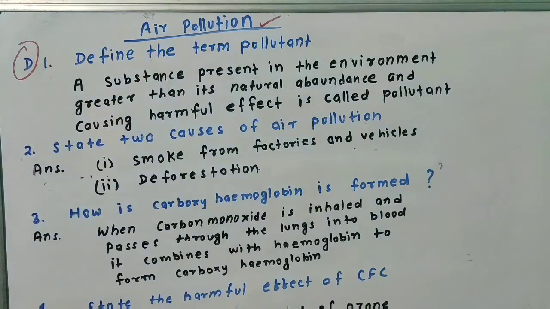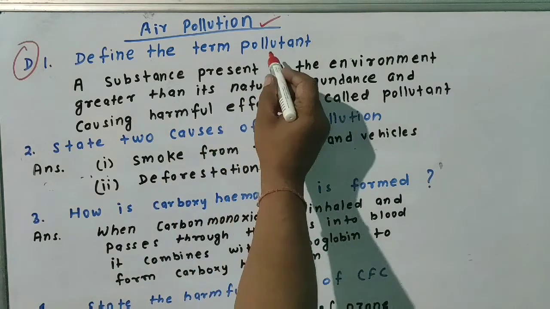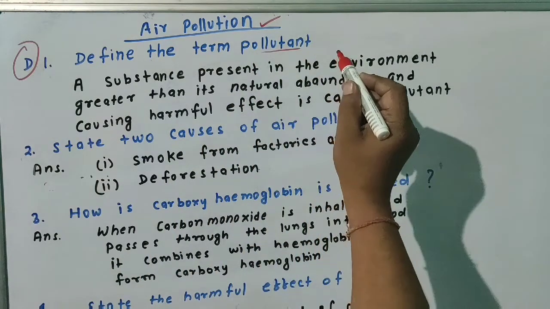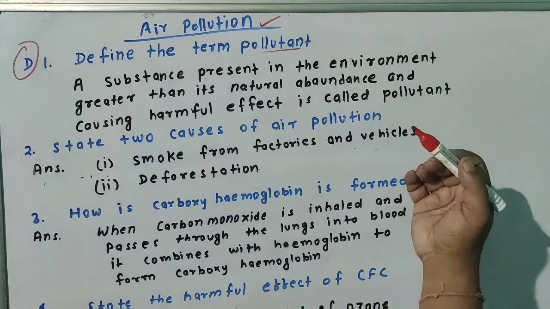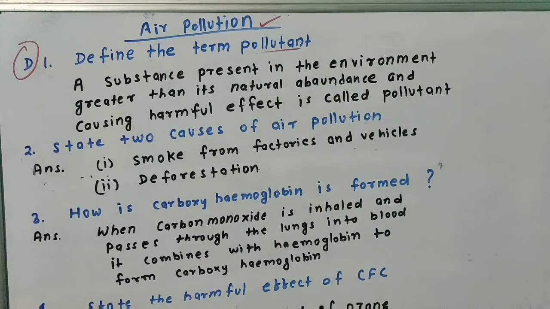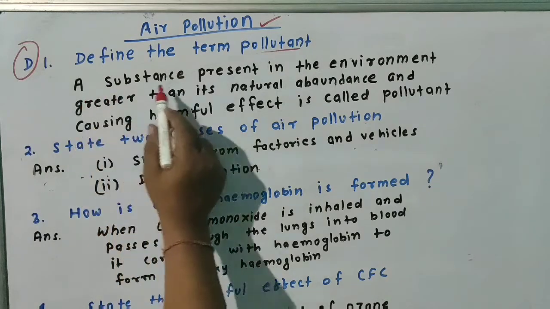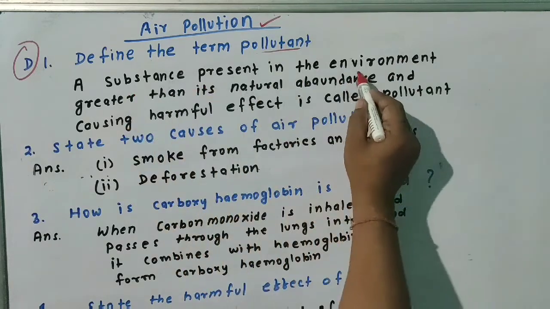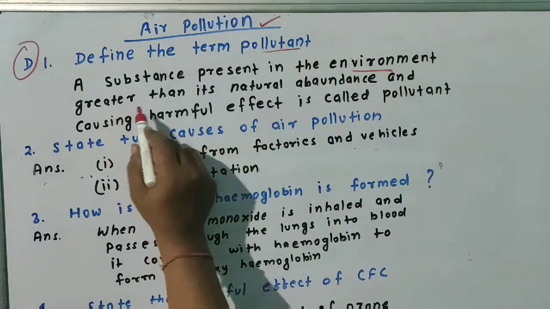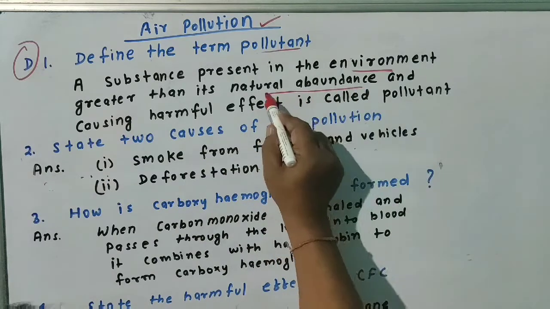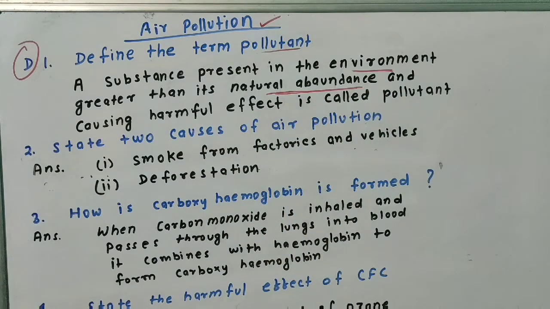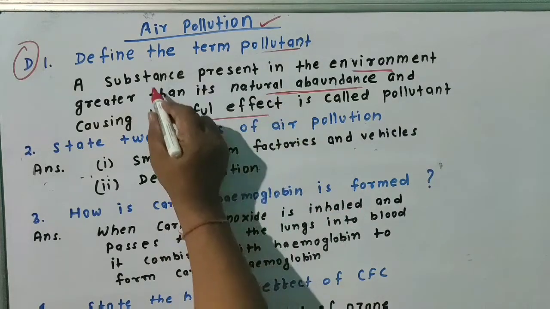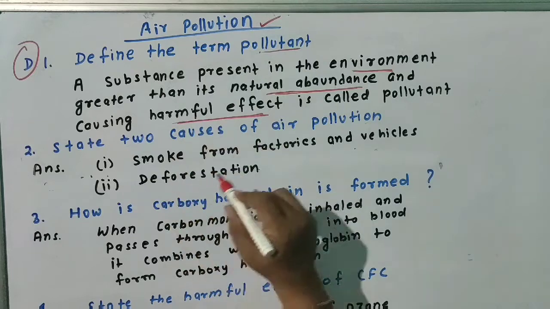Define the term pollutant. Pollutants pollute the environment and are harmful for living organisms. A pollutant is a substance present in the environment greater than its natural abundance and causing harmful effect.